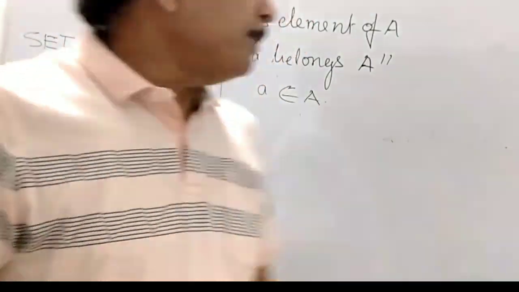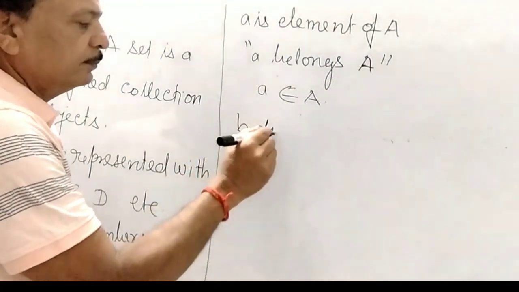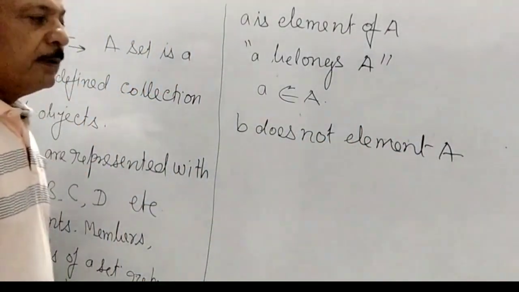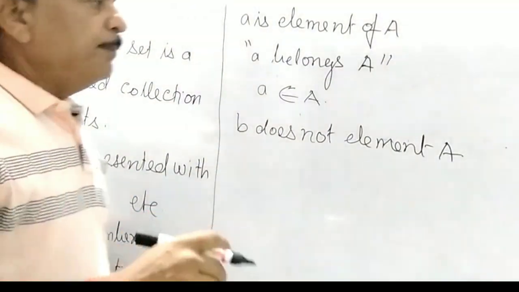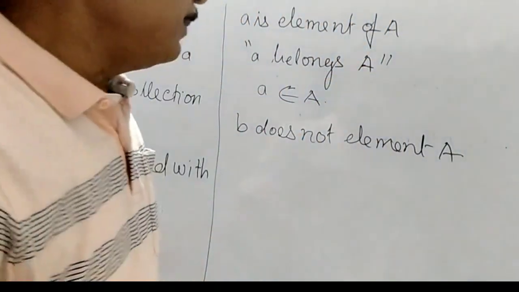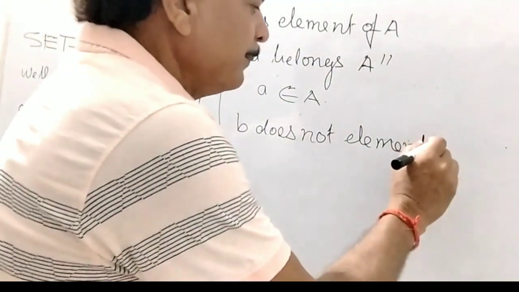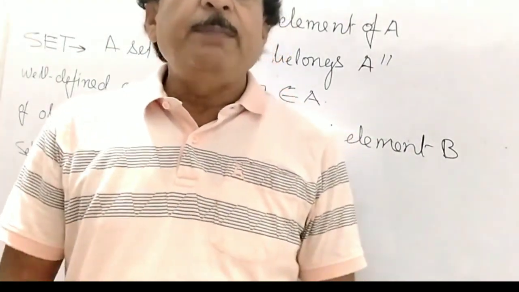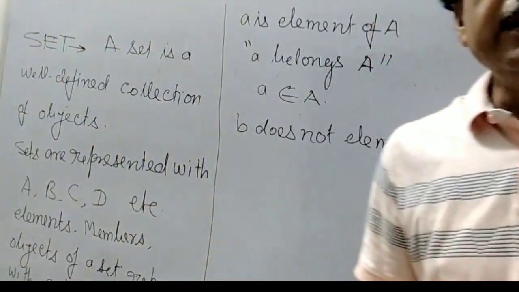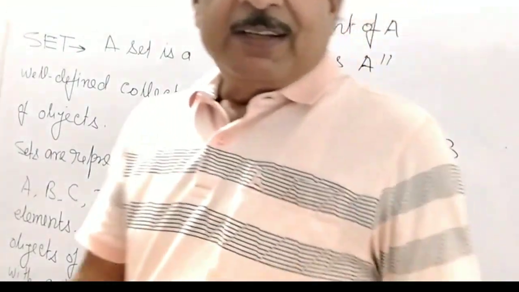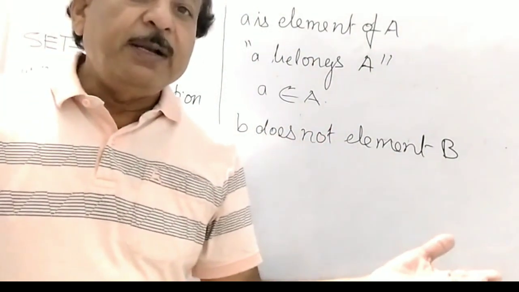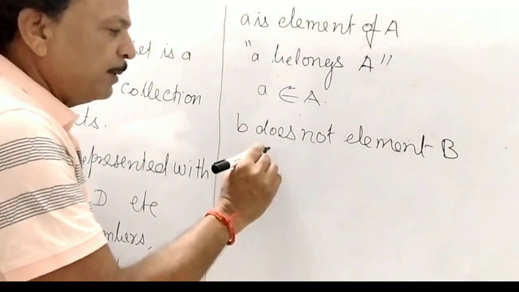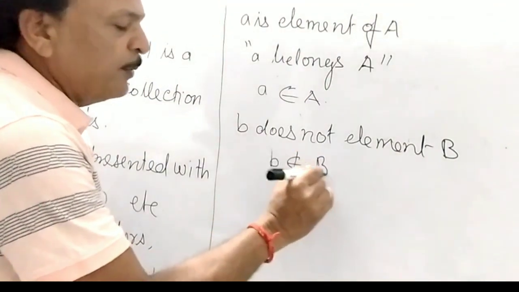And if b is not an element of A, how can we write it? b does not belong to B. The small b is not an element of capital B means b does not belong to B, and we write this with the symbol ∉ in this way.